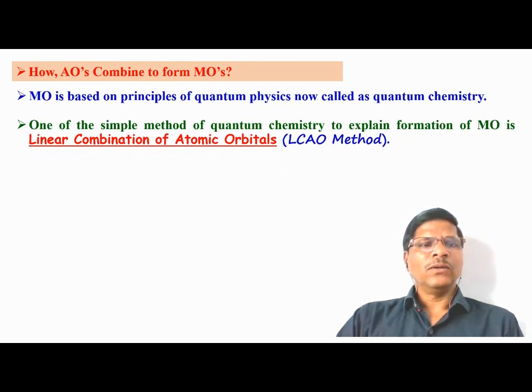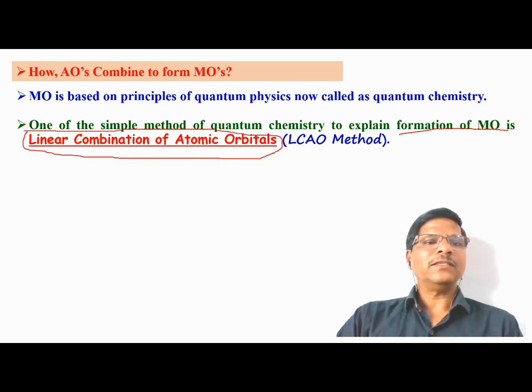One simple method to explain the formation of molecular orbitals in a molecule is linear combination of atomic orbitals, and this is always abbreviated as LCAO. L for linear, C for combination, A for atomic, O for orbital. Linear combination of atomic orbitals. This is the method used to explain the formation of molecular orbitals.